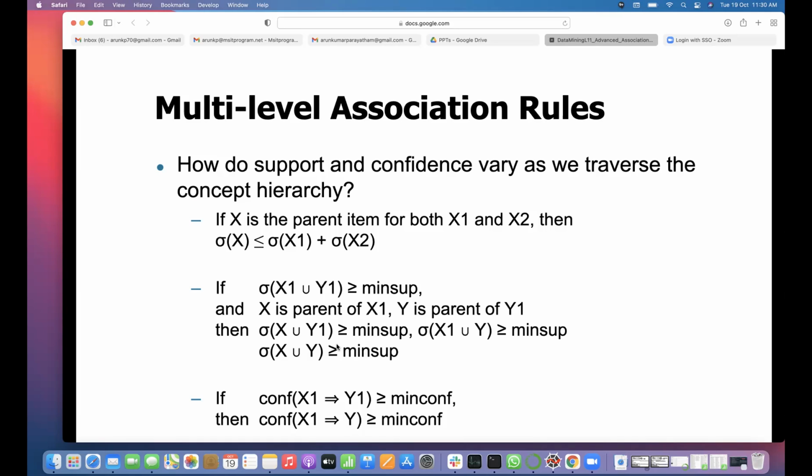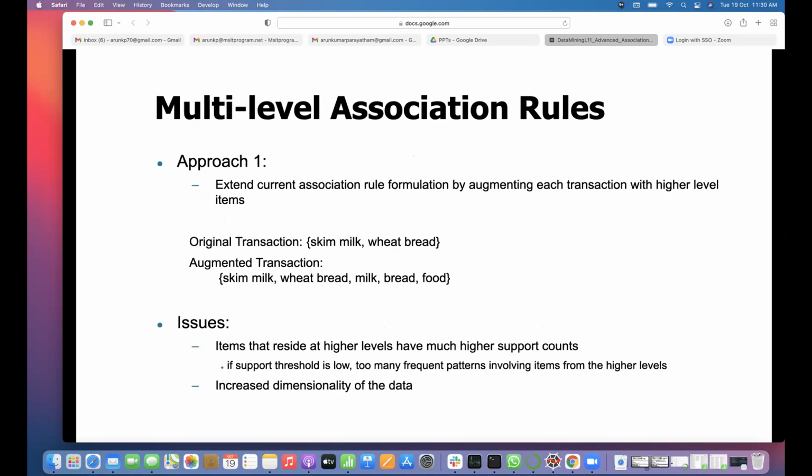But in the general formula, whenever you have X1 union Y1, then the support of X1 union Y1 is greater than or equal to the minimum support of both X1 and Y1. Similarly, other rules are given here. And confidence of X1 implies Y1 is greater than or equal to minimum confidence. Similarly, confidence of X1 implies Y is greater than or equal to minimum confidence.